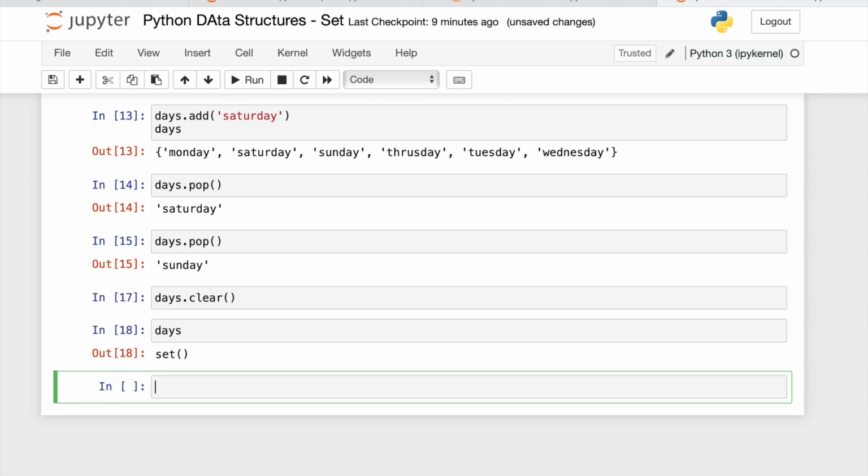So basically, a set is a kind of list in which there are no duplicate items. If we want to create a set or a collection of values in which we don't need any kind of duplicacy, in that case, we are going to use a set in further Python programming.